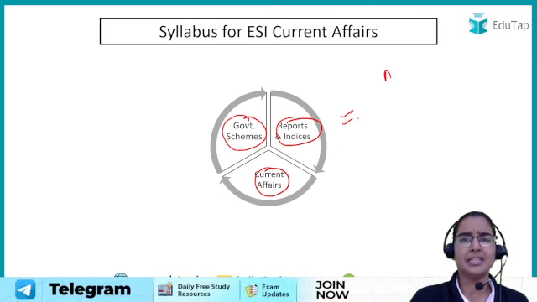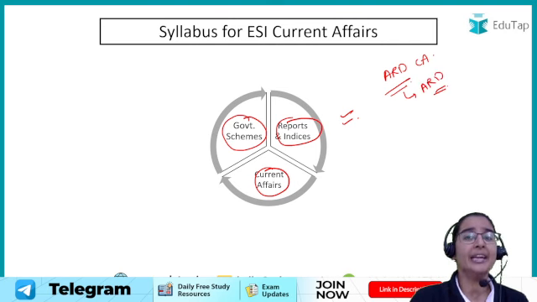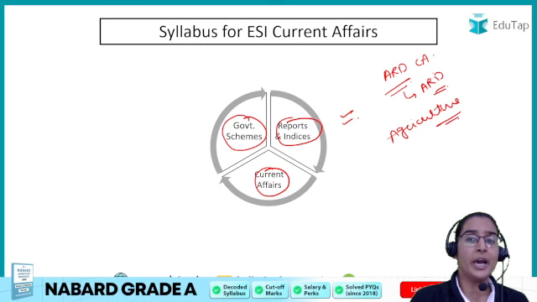Apart from these, certain ARD related current affairs can be there, but this is something we are going to discuss when we discuss the ARD, and they are asked in the ESI part because the term agriculture is mentioned in our syllabus. But we are not going to discuss the ARD current affairs in today's session.